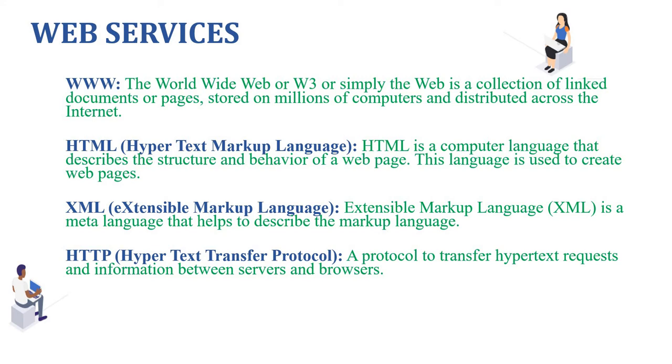The server processes it and sends responses to the client, that means the browser, and it is used for displaying web pages on the screen. So HTTP is used to transfer files and other resources from one computer to another on the World Wide Web.